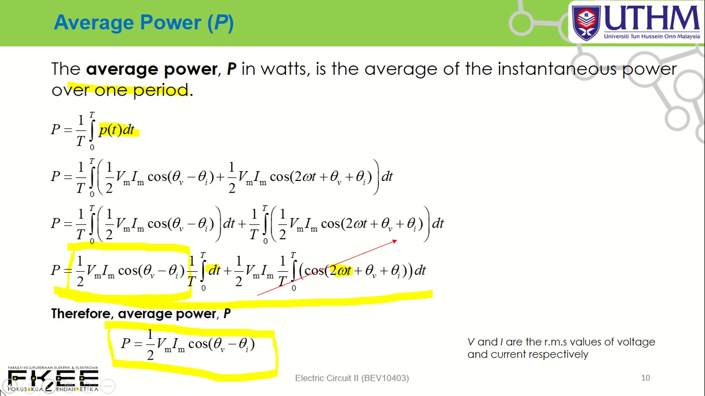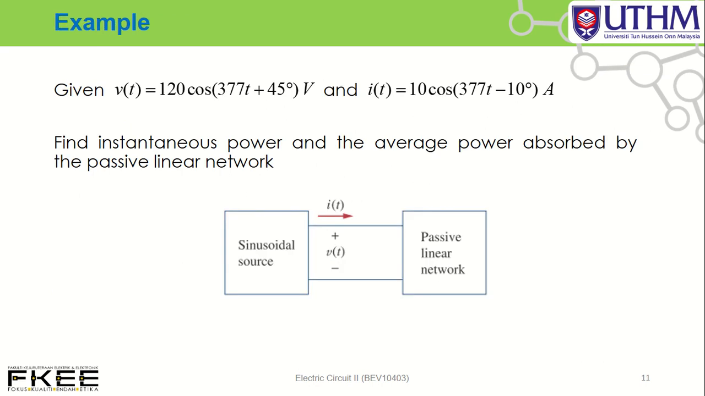So your average power equals 1/2 Vm Im cos of the difference angle between v and i. Okay, this is the important formula that you have to understand and remember. Okay, you have to remember this formula. Look at the example.